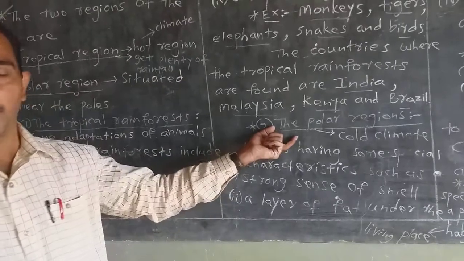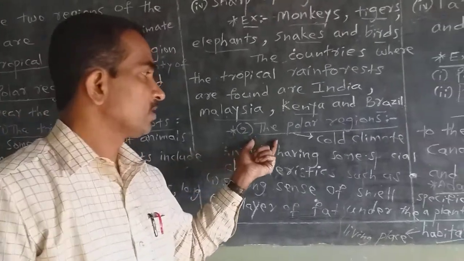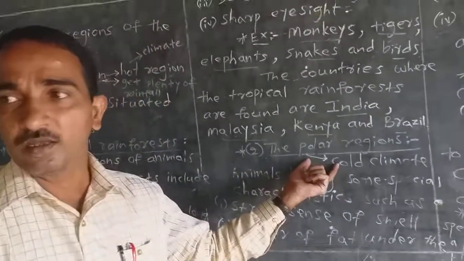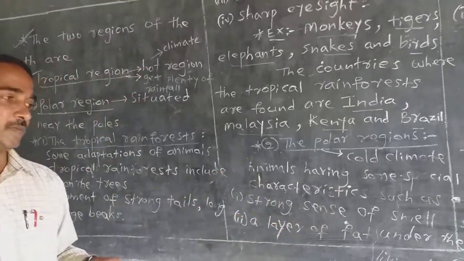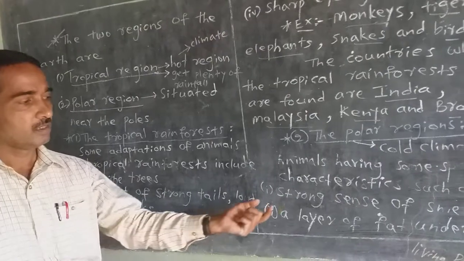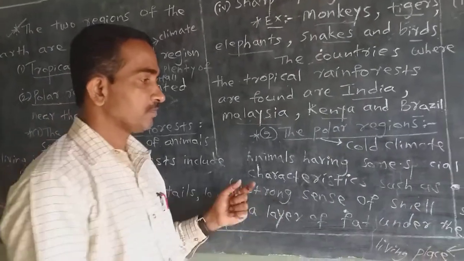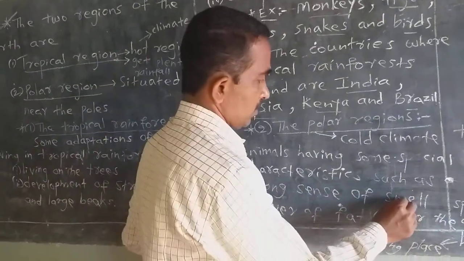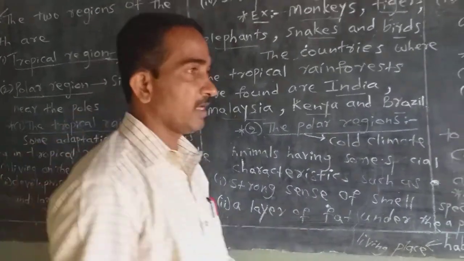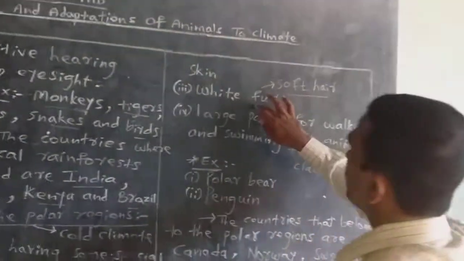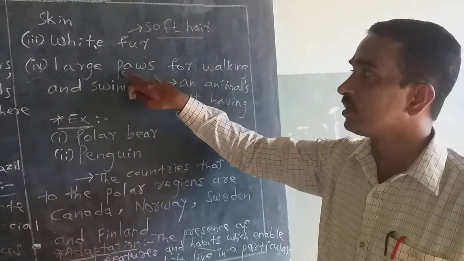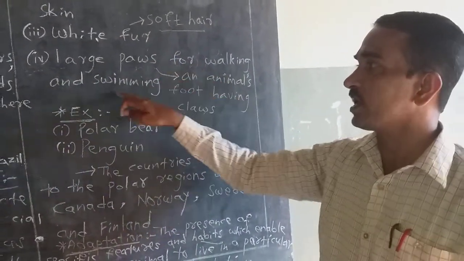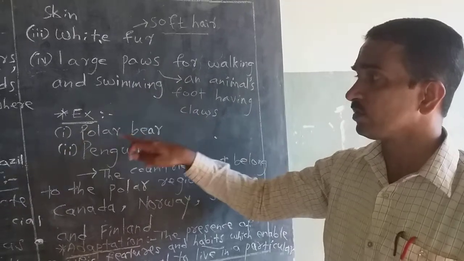Next one is the polar regions. Already in this region or place there is a cold climate. Animals having some special characters. First one is strong sense of smell. Second one, a layer of fat under the skin. Third one, there is a soft hair that is called white fur. Large paws for walking and swimming.